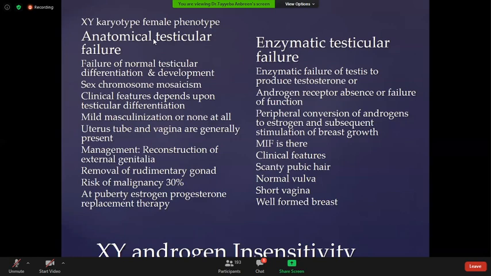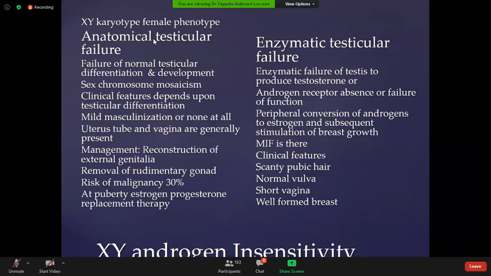Management is the reconstruction of external genitalia because the chromosomal makeup of this patient is XY. It means that the testis is there but may be rudimentary. Testis has no role in the phenotype of this patient.